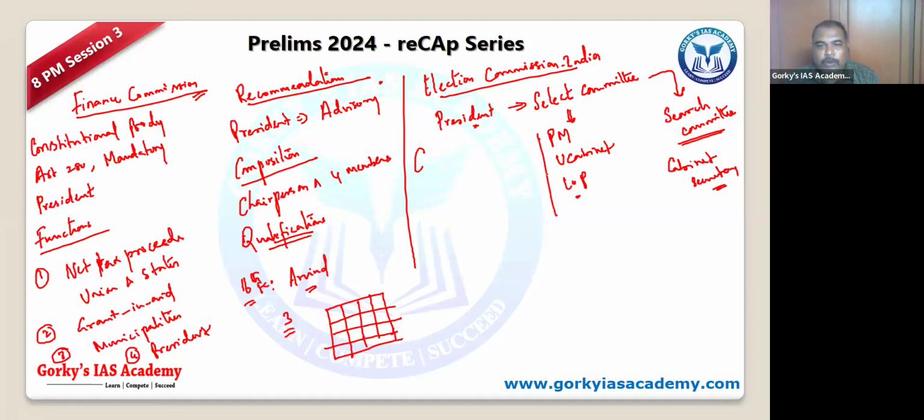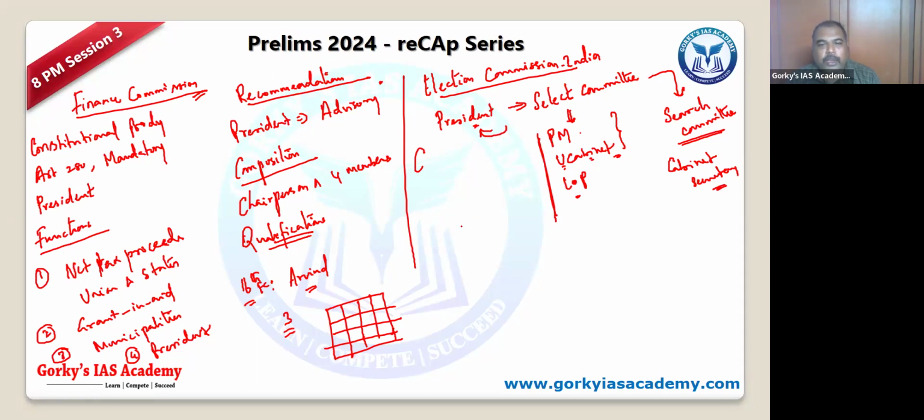So only 3 people will be there. And naturally, the government has the upper hand because it is the Prime Minister and the Union Cabinet Minister, who is selected by the Prime Minister, that is nominated. So even if there is some vacancy in the Select Committee, the committee's recommendation will be sent to the President. The President will appoint, right?